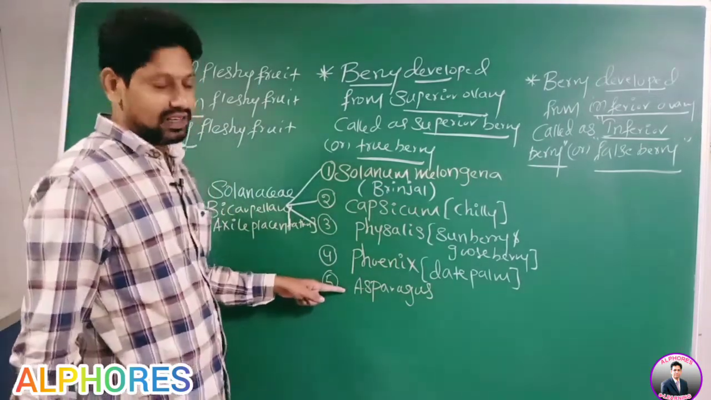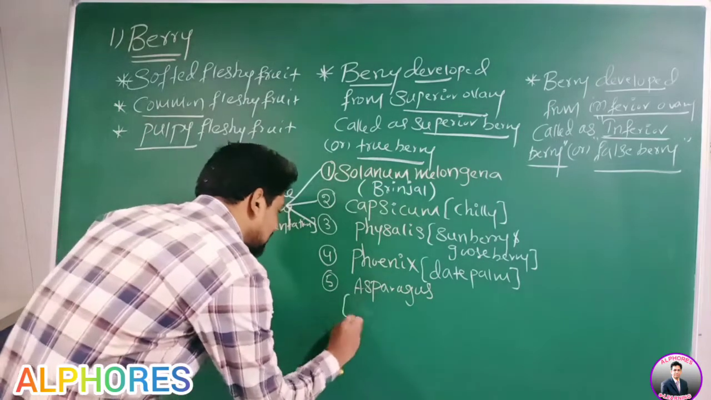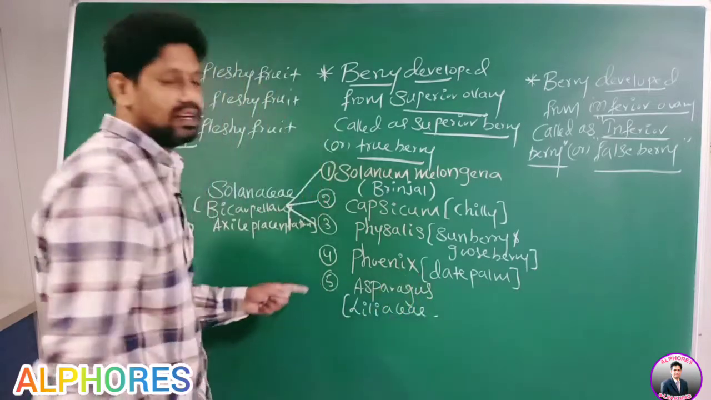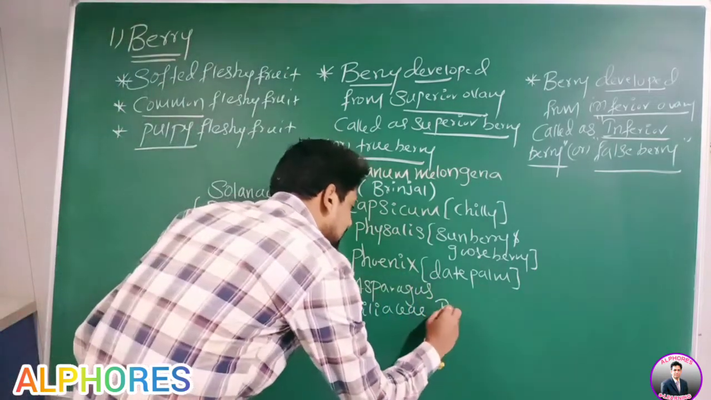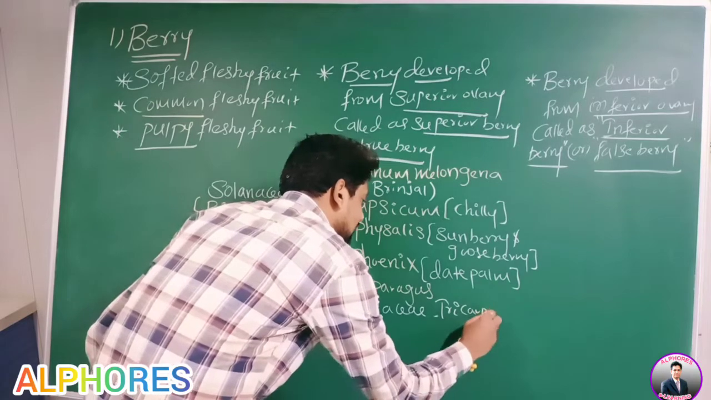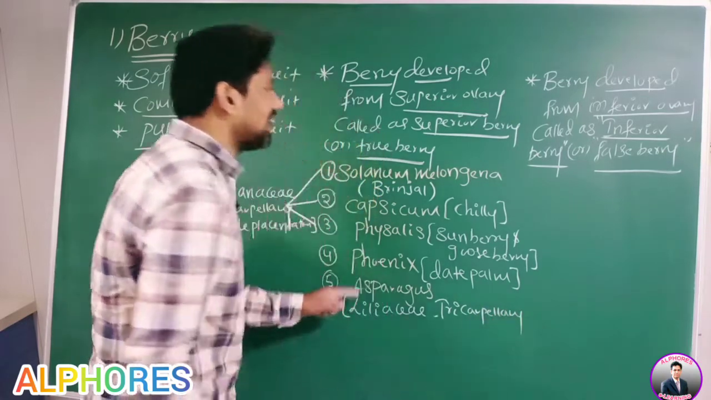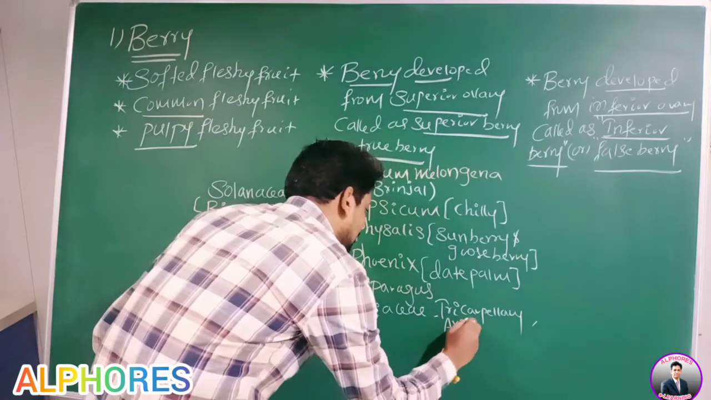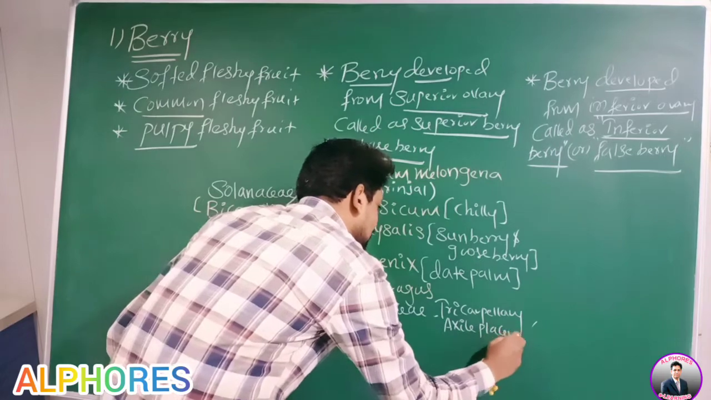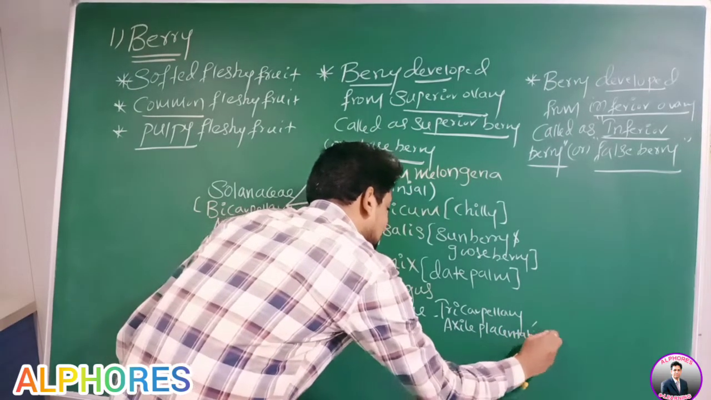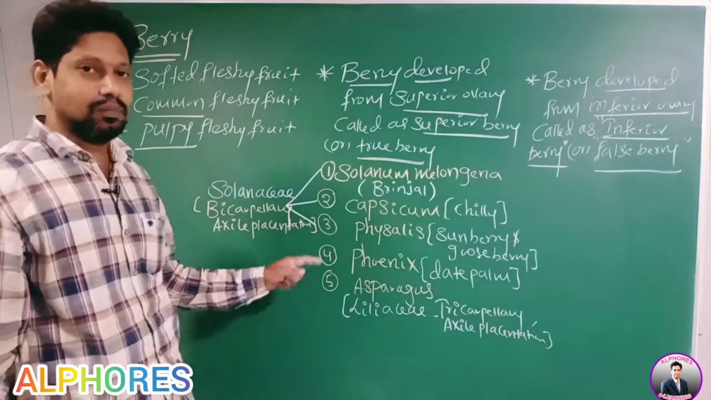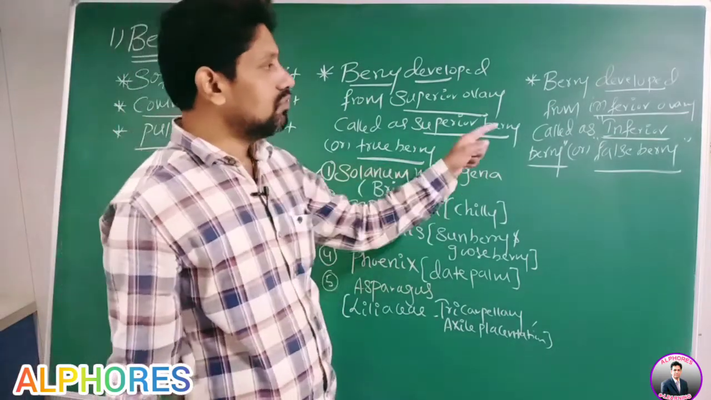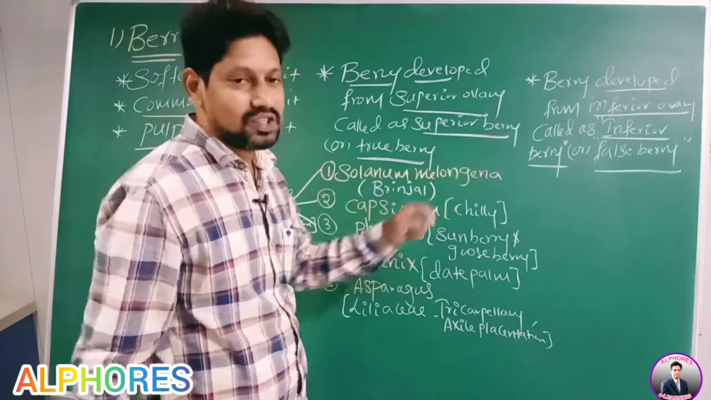Now go for asparagus. Asparagus comes under the Liliaceae family. In the Liliaceae family, how many carpels are present? Three carpels, tricarpellary. The ovary is superior, and the placentation is axial placentation. Okay, now go for the next one: inferior berry or false berry.